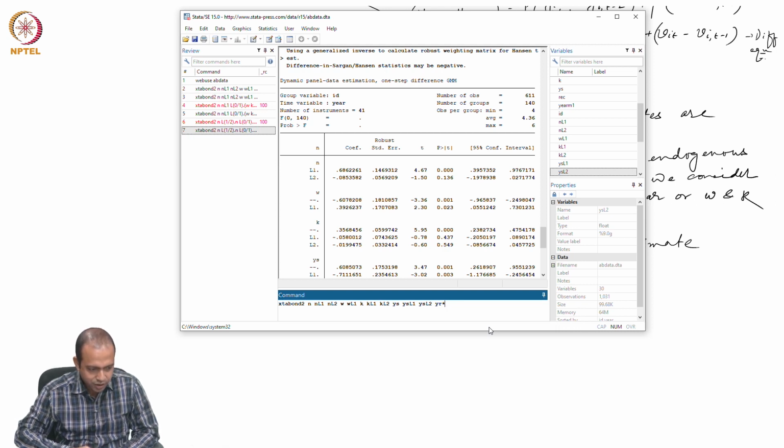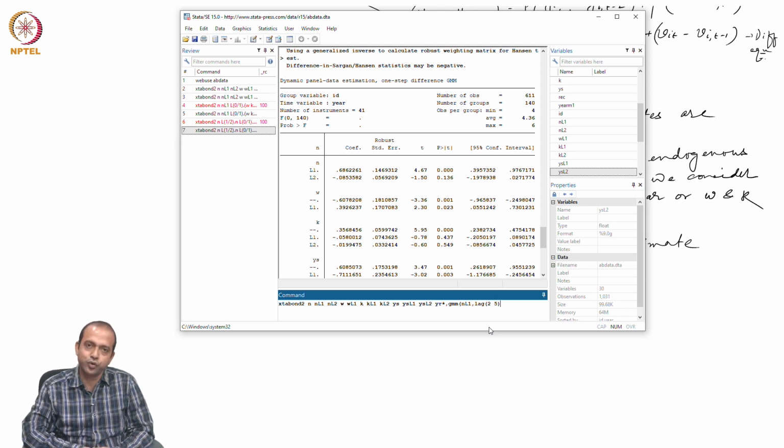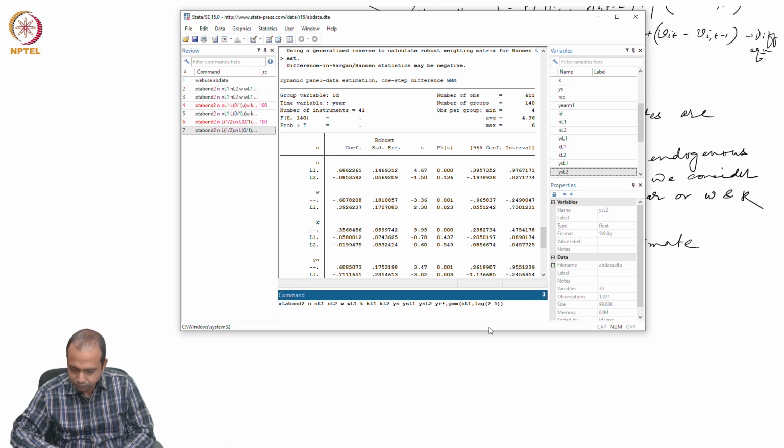So after that, when I put the GMM, my GMM is L1.n only, then I am taking only lag 2 to 5. So, I am restricting the lag up to 5 instead of going up to 8. Earlier, as I showed, it was taking up to 8. So, this is the lag I am specifying, 2 to 5.